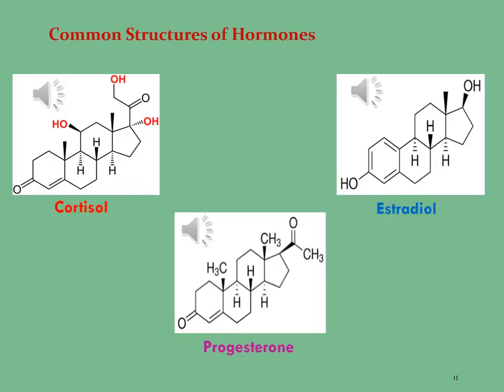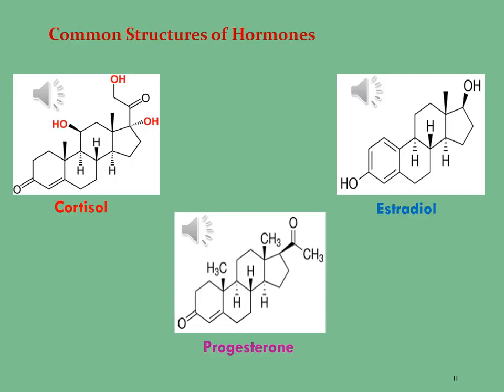You can see over here some important common structures of hormones, and these hormones are cortisol, progesterone, estradiol, aldosterone, testosterone, and dihydrotestosterone. Let's see the sources, uses, and solubility of these molecules respectively. The first molecule is cortisol. It is produced in many animals, mainly by the zona fasciculata of the adrenal cortex in the adrenal glands. It is soluble in water, ethanol, and isopropanol.